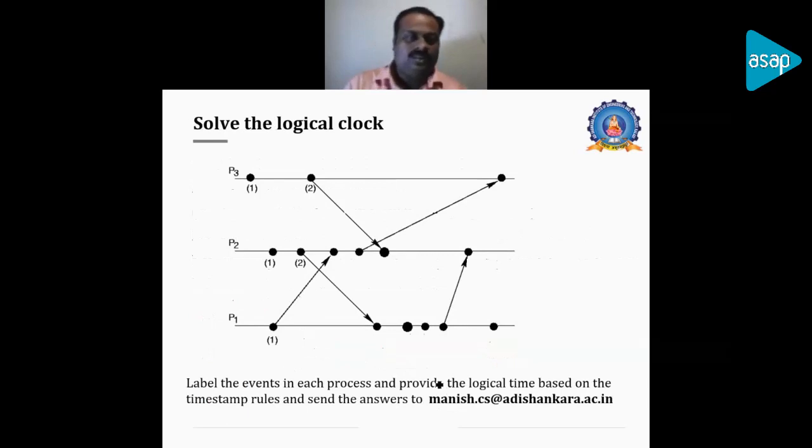And please note down this exercise of solving the logical clock method. There will be 3 processes, P1, P2, P3, and initially some timestamps will be given. You should complete all the events in each process, label the first event, and provide the logical time based on the timestamp rules, and send the answers to the email ID below for solving the logical clocks.